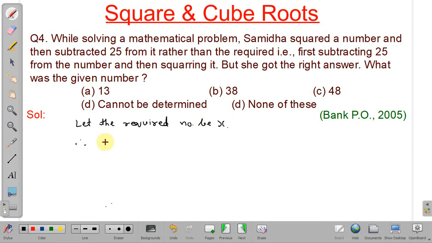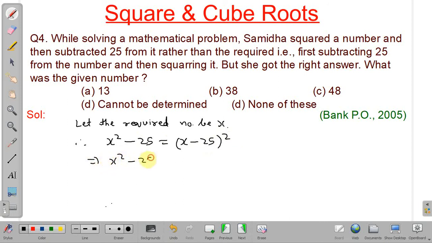Therefore, by the first method, that is the wrong method, she squared the number, so x square, and then subtracted 25 from it. By the correct method, 25 should have been subtracted from the given number first and then the resulting number squared, and both will be equal. So now we have to find the value of x.